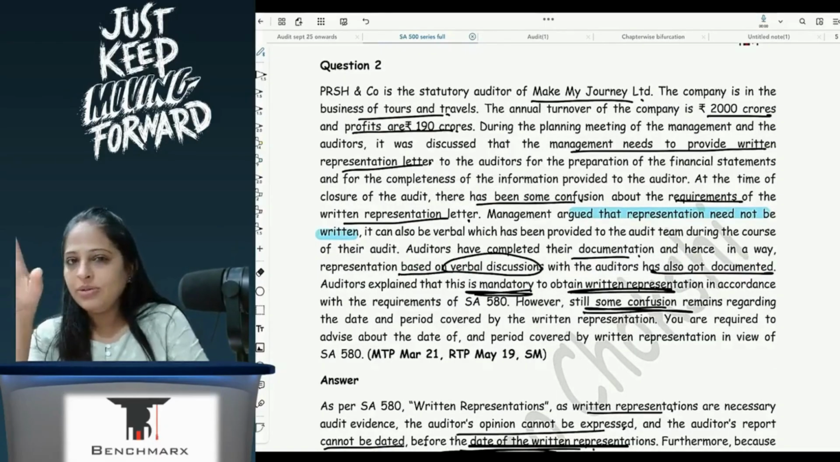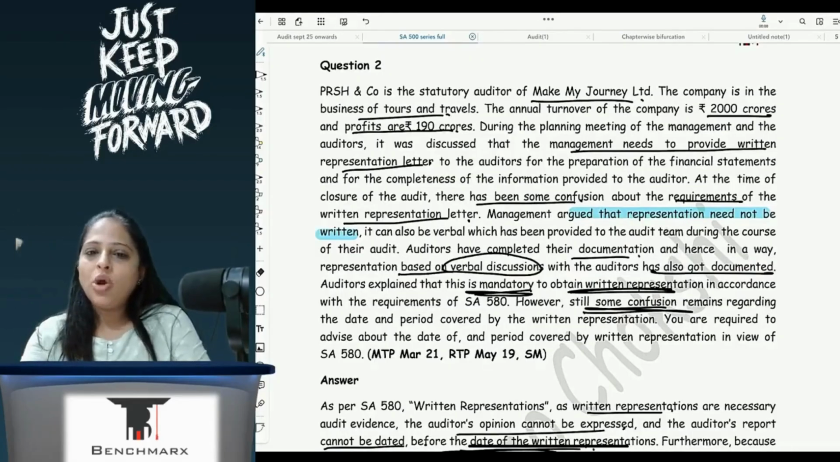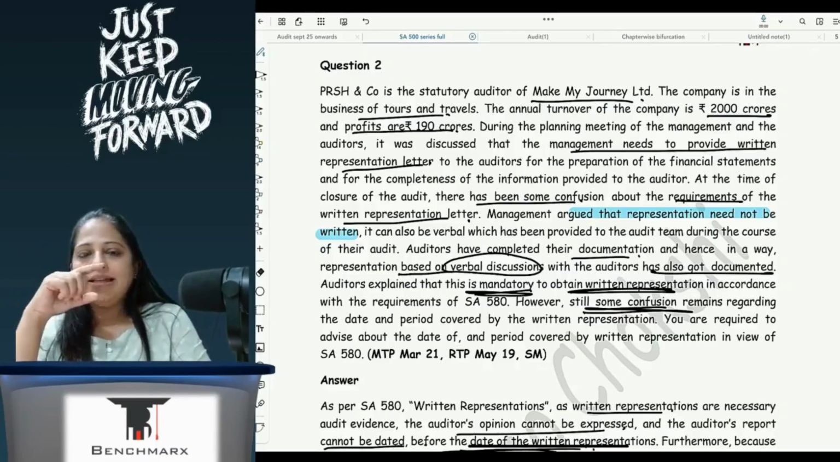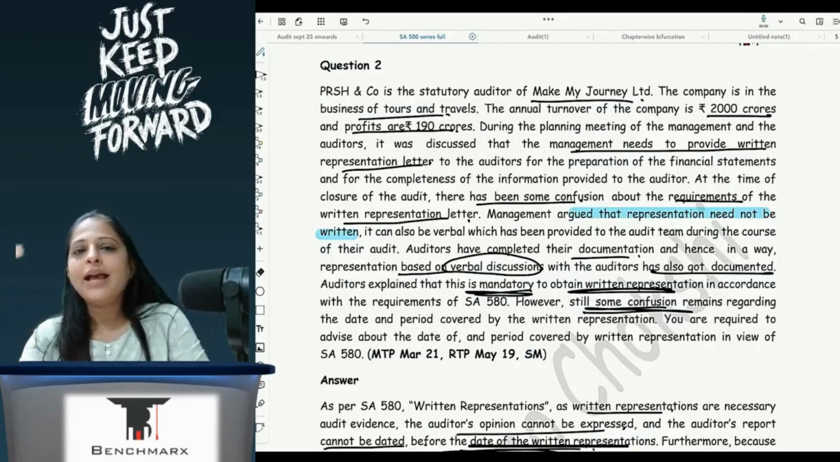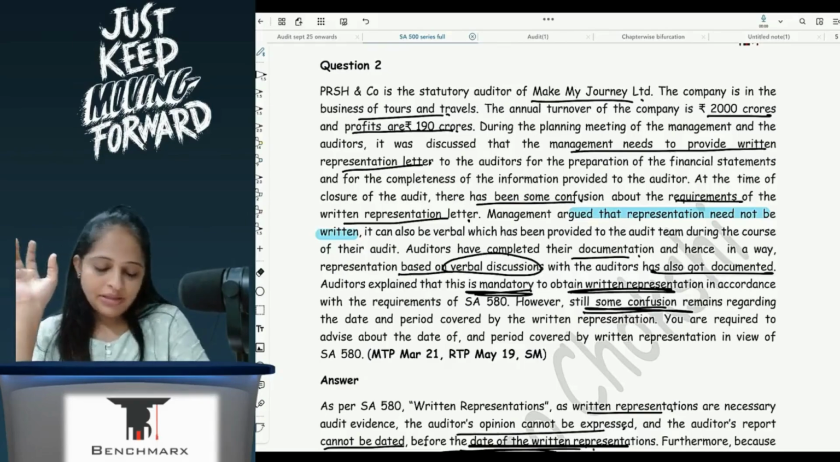One, it has to be in writing. Two, if I was not available at that point of time and I am available as a key managerial person or management today, then in that case, even though I was not there at that point of time, I still have to give the written representation. Okay.